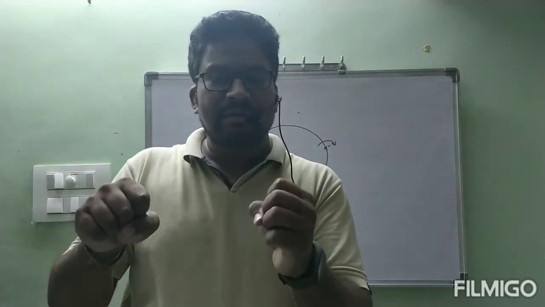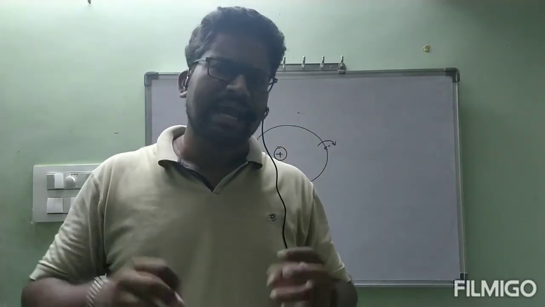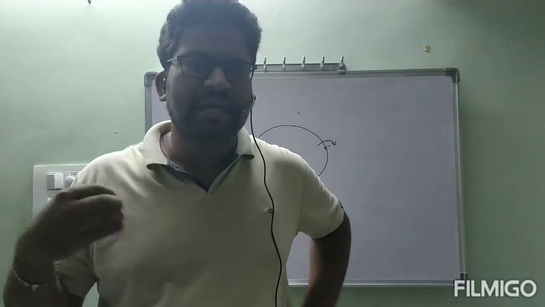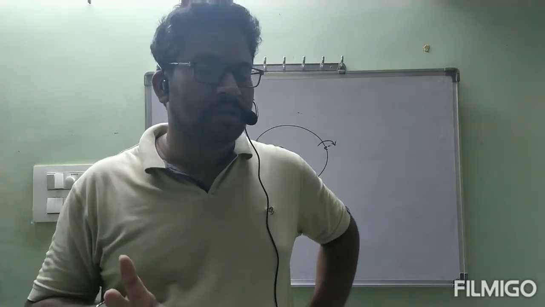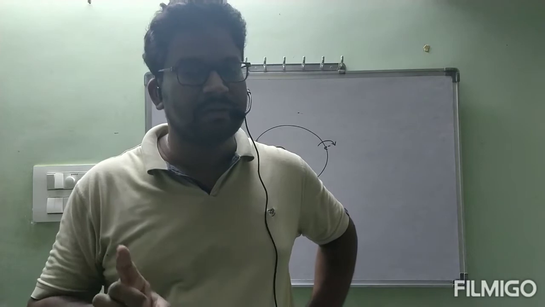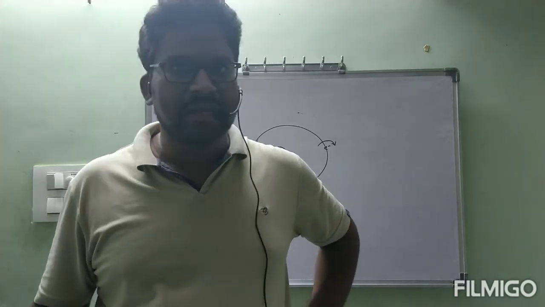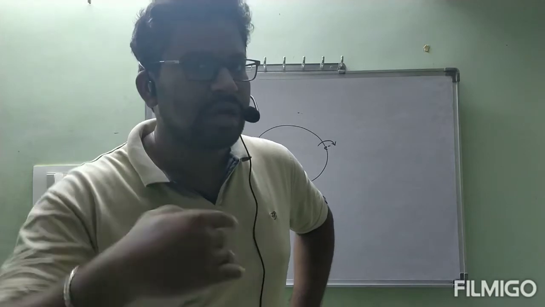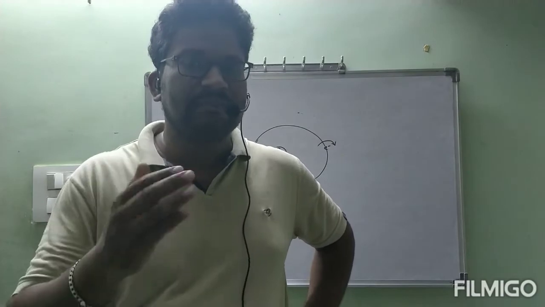Another electron can spin in anti-clockwise direction also. So an electron can spin in any direction, clockwise or anti-clockwise. There is no fixed spin for an electron. Any electron can spin in clockwise or any electron can spin in anti-clockwise. But if 2 electrons are present in one orbital, one electron spins in clockwise direction and the other electron spins in anti-clockwise direction because of adjustment.